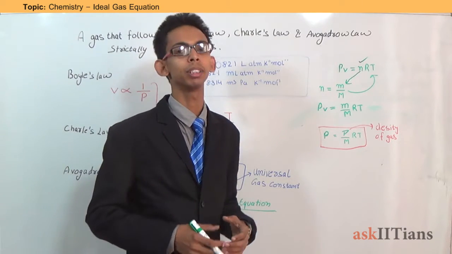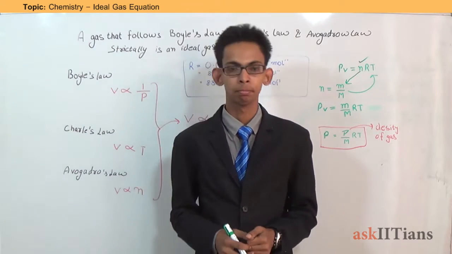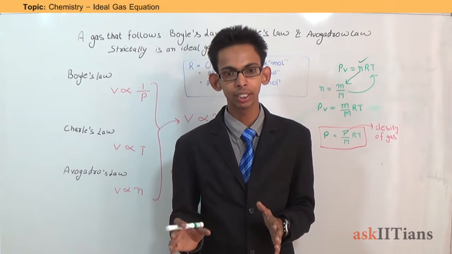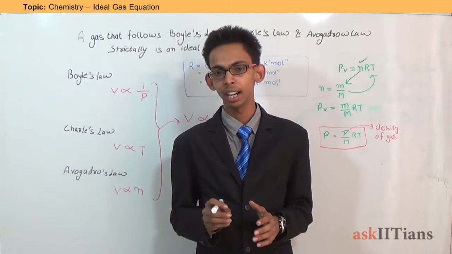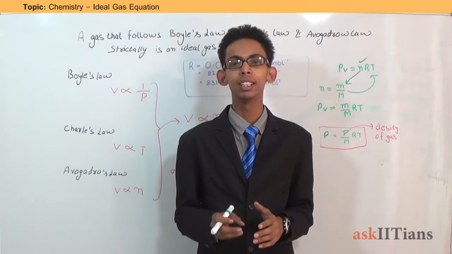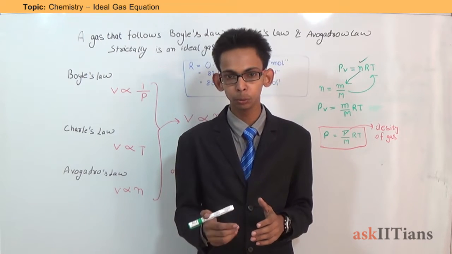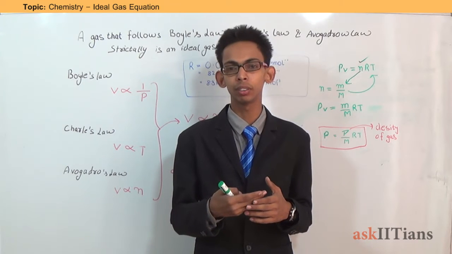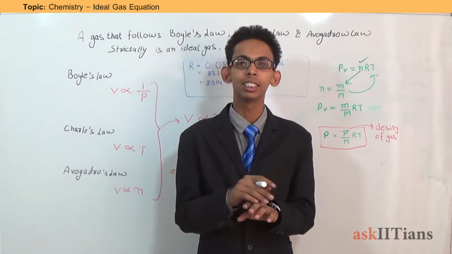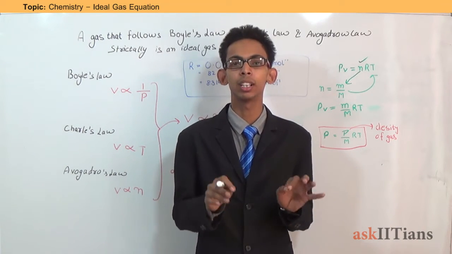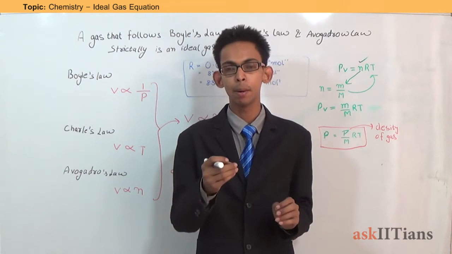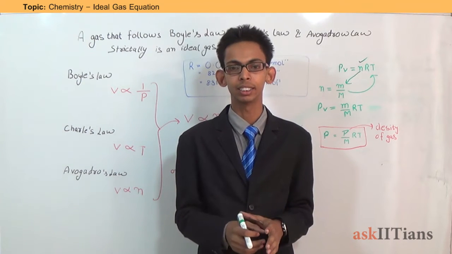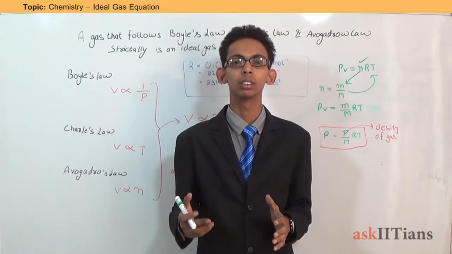Now what are the examples of ideal gas? In actuality, there is no real gas which is perfectly ideal. This is because in an ideal gas we assume that the interaction between the molecules of the gas is zero. There is no intermolecular attraction or interaction between the molecules of an ideal gas, which is in reality not so.